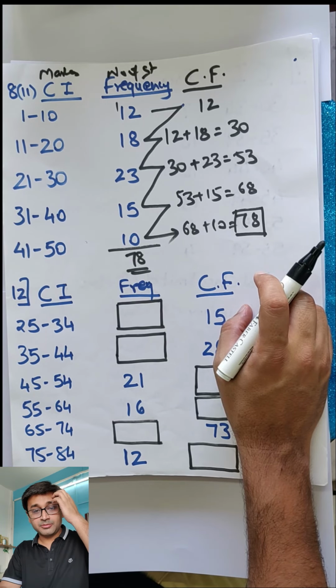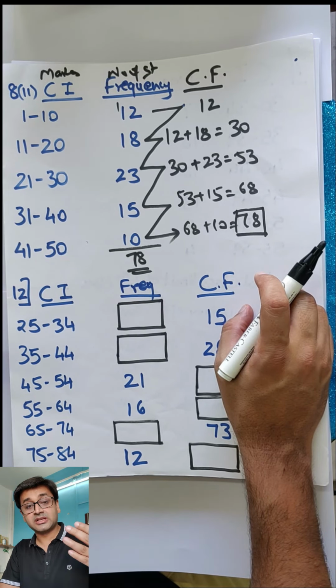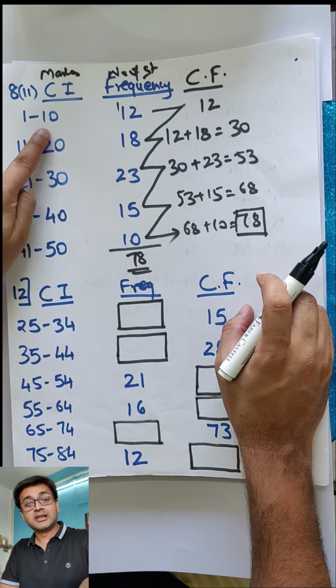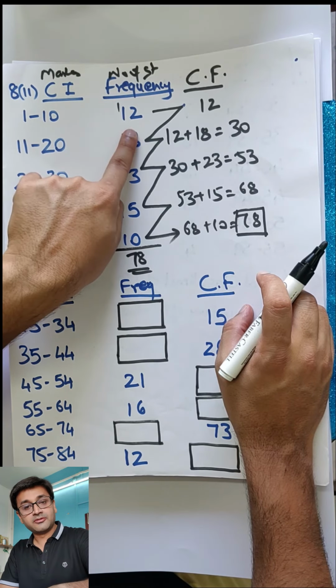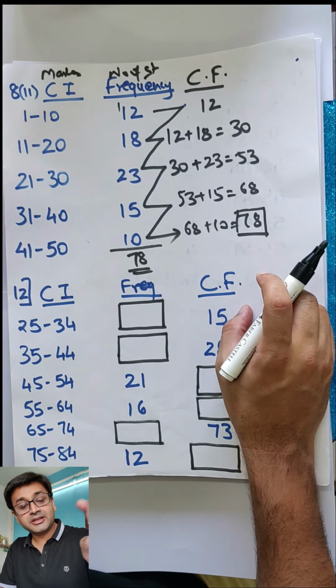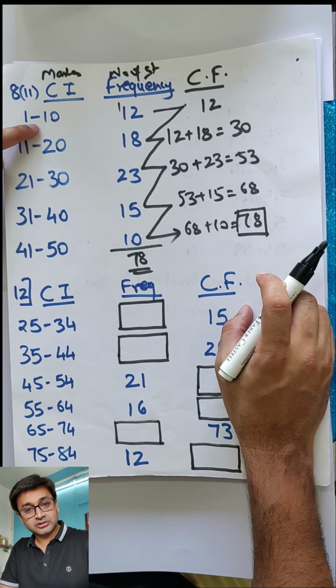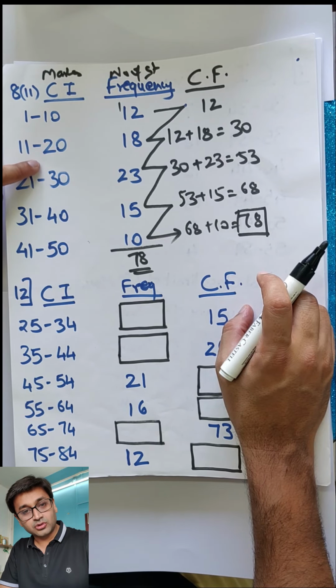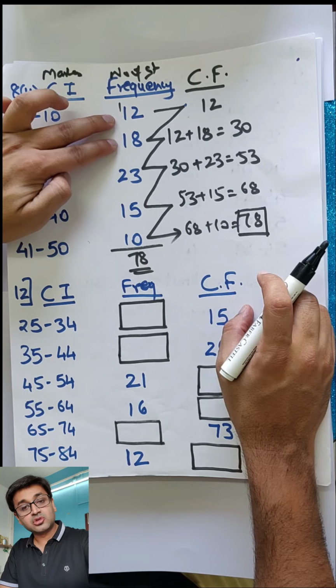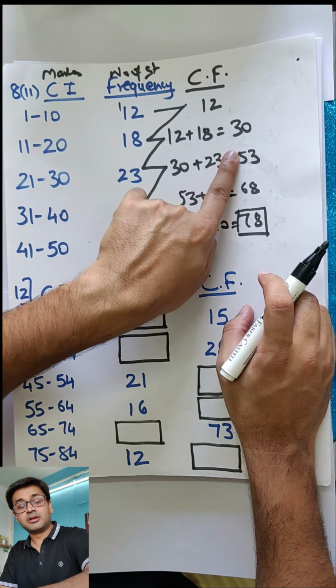How many scored less than 10? Now I want to know how many people have not scored well, so my question has changed. How many scored less than 10? The answer will be 12. How many scored less than 20? Matlab, this also have scored less than 20, and this also. So I'll have to take these two and add. So my answer will be 30.